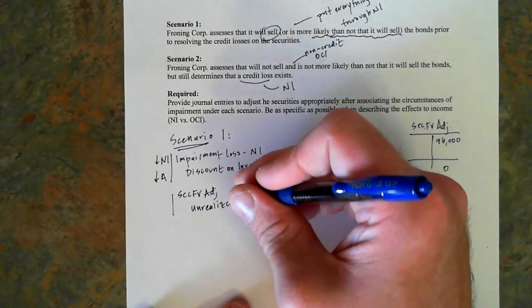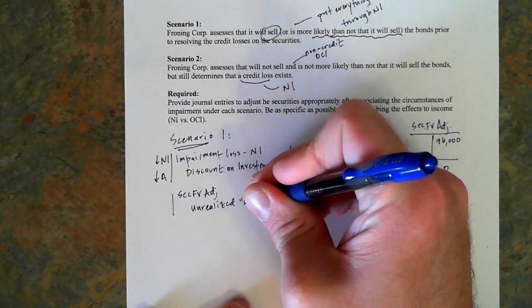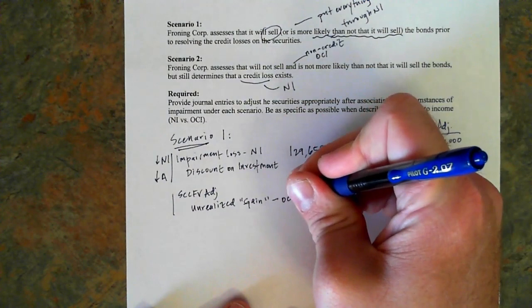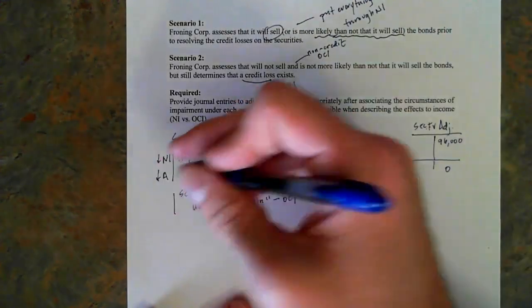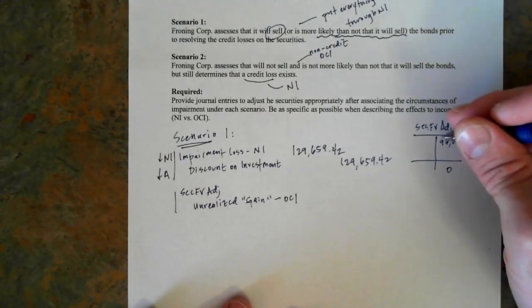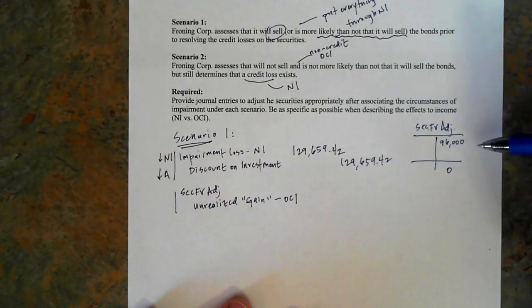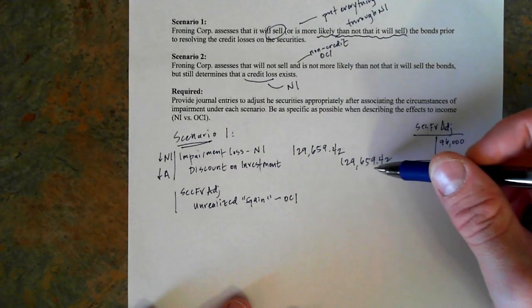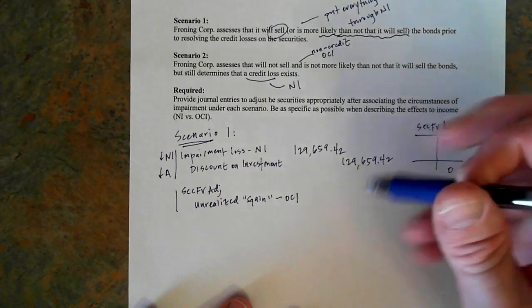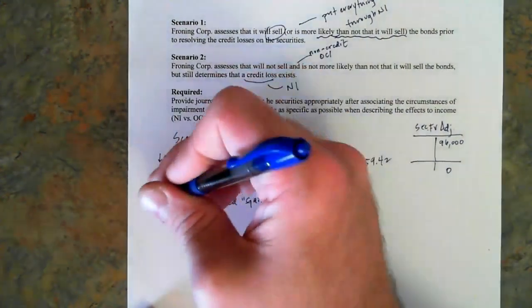An unrealized, I'll put it in quotes, gain, and that's going to OCI. So this correctly brings out that fair value adjustment and puts all of that negativity, all of that downward movement from the asset into the discount account. Correctly,